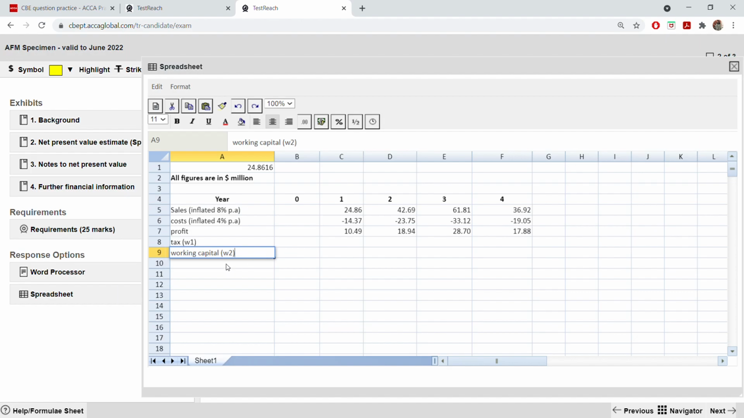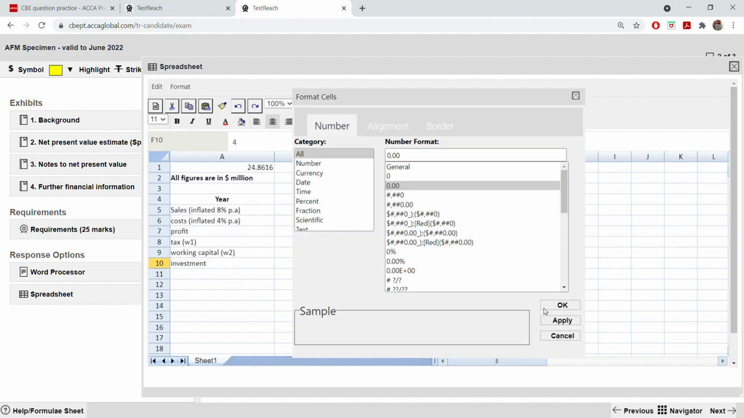Then we have investment. Investment, they have given us 38 million. So 38. You see, if you're putting it in brackets, it will not show it. If you want to show it as a negative figure, just put minus in front of it. But make sure I'm going to put it in 2 decimal places like other numbers, so consistency is there. And you are selling this investment, this machinery, for 4 million. So you are receiving 4 million here. Format cell to 2 decimal places.